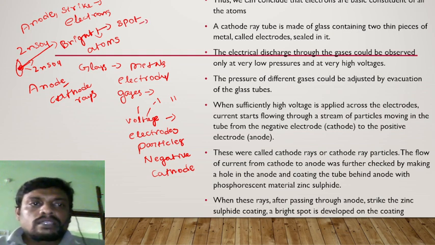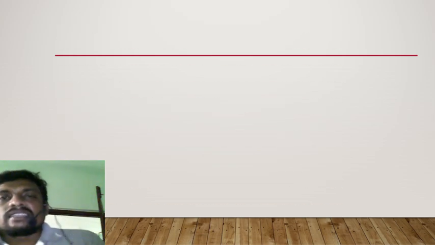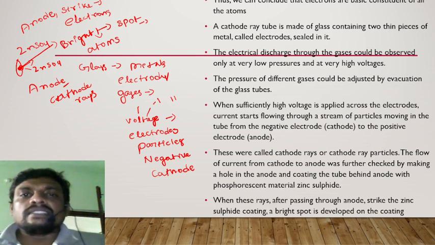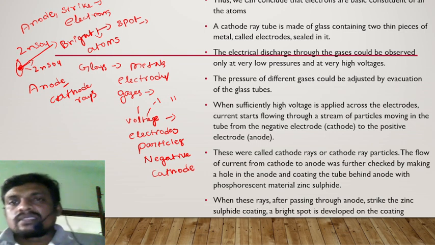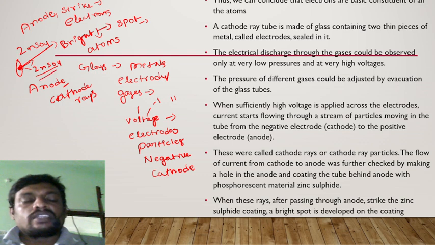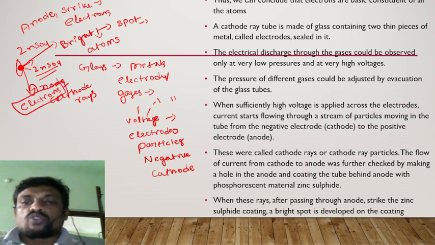This bright colored spot, what does it indicate? It indicates that there is something present in the electrical discharge which is striking the zinc sulfide coating. After discharge a spot appeared here, which definitely contains a type of material or subatomic particles that are called electrons. What are they called?